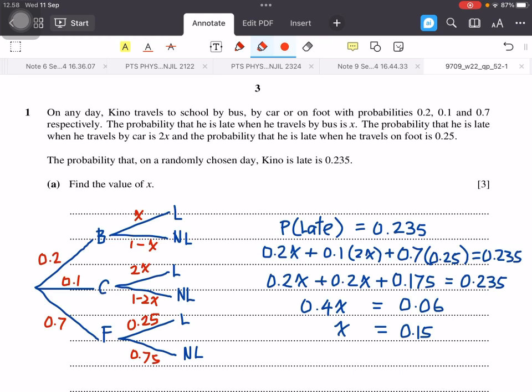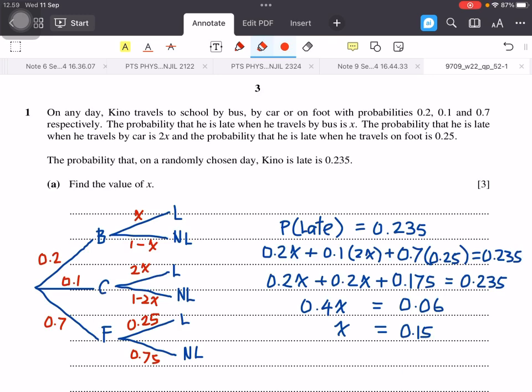The probability that he is late when he travels by bus is X. The probability that he is late when he travels by car is 2X, and the probability that he is late when he travels on foot is 0.25. The probability that on a randomly chosen day Kino is late is 0.235. Find the value of X.